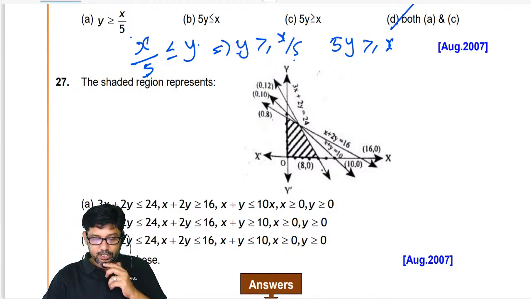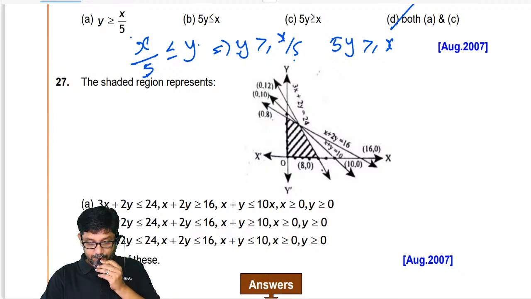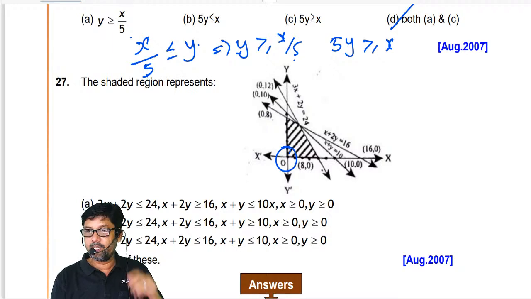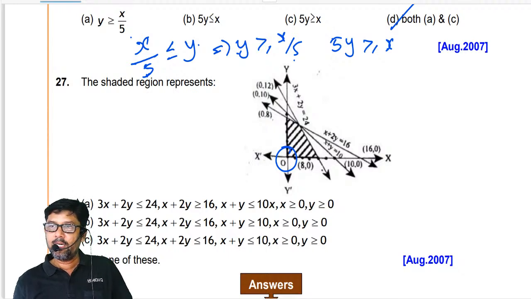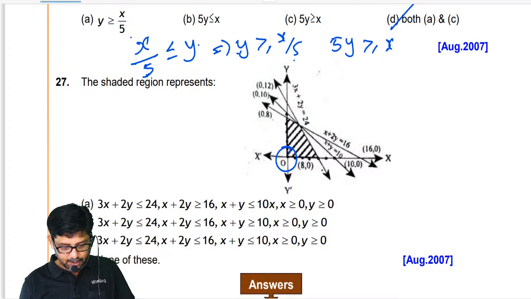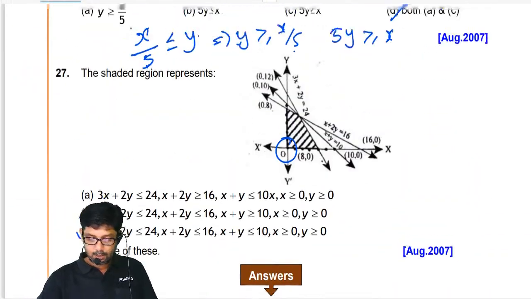By looking at the question, can you give me the answer for the 27th? So what will be the answer, my dear? Sir, every inequality will have a less than or equal to sign. Which option is having it, my dear? C. Yes, option C. Am I right? Say yes or no?